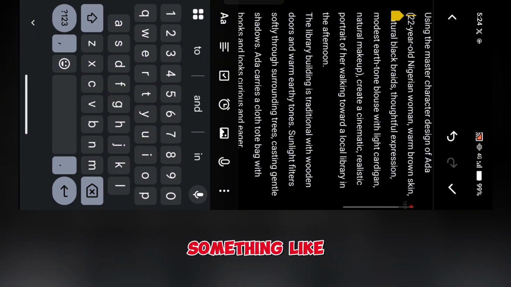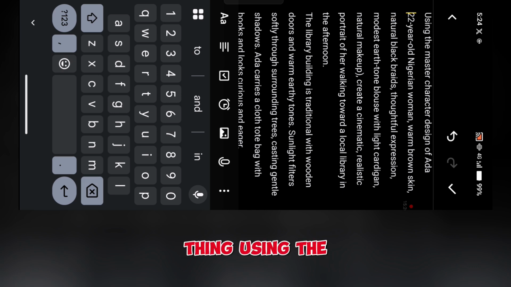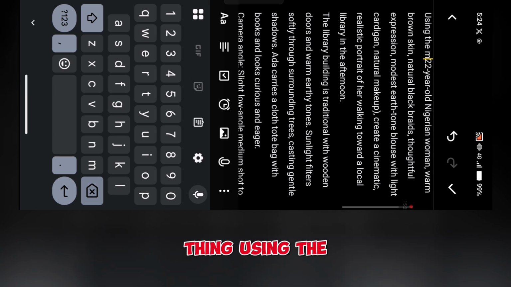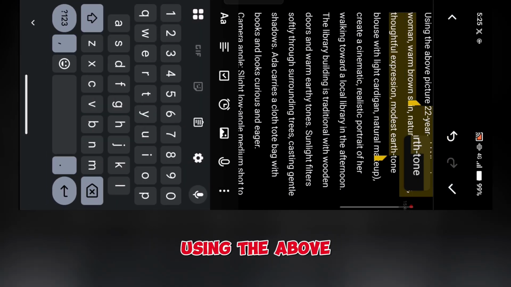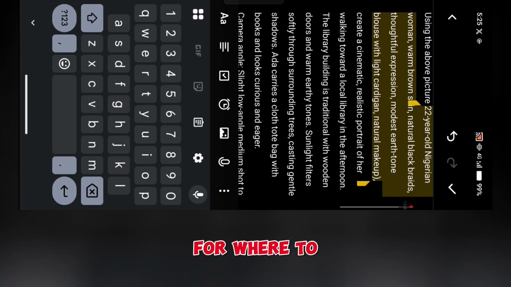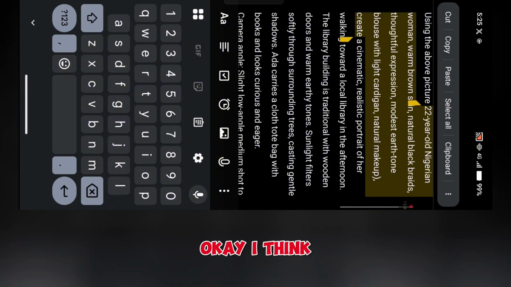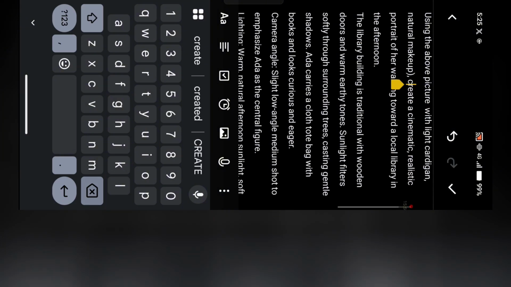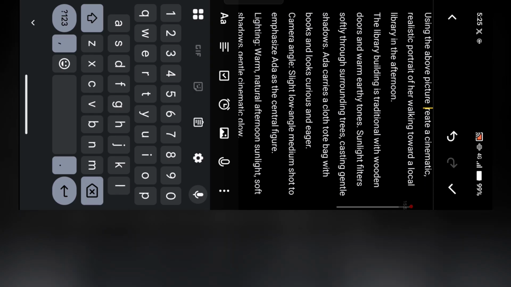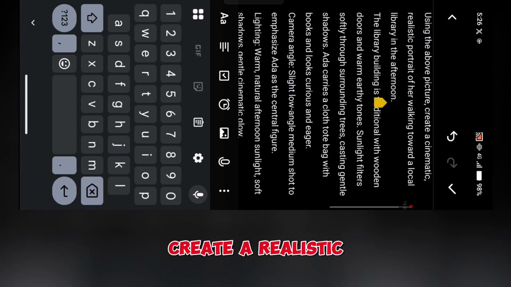I want to remove all this, using the above picture, create a realistic portrait of her walking towards a local library.